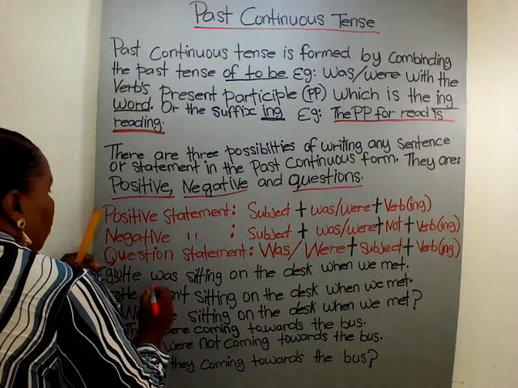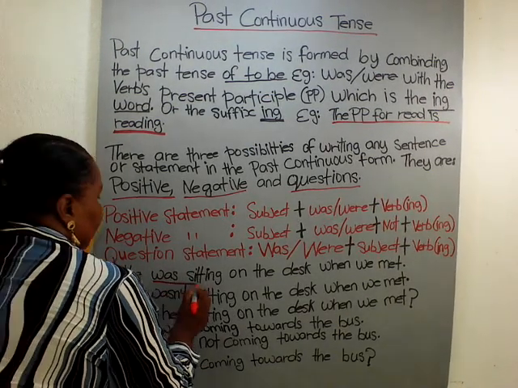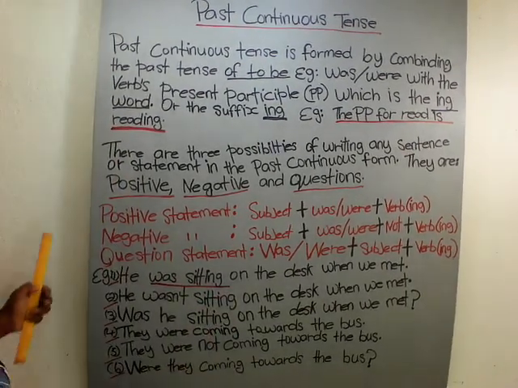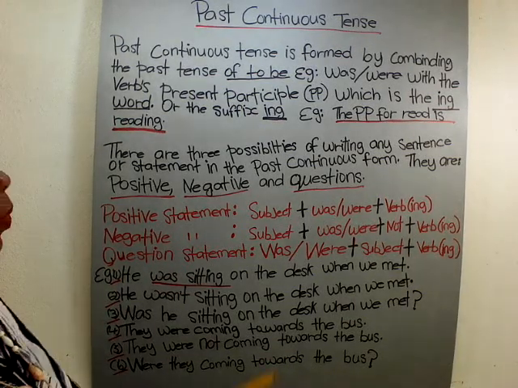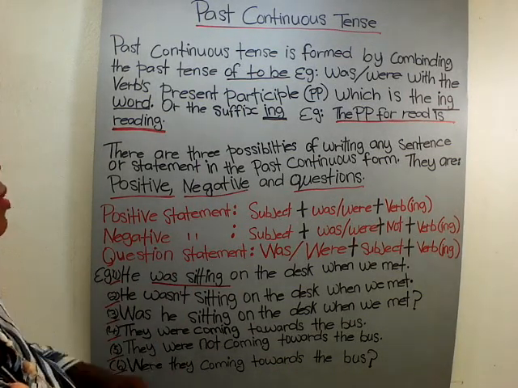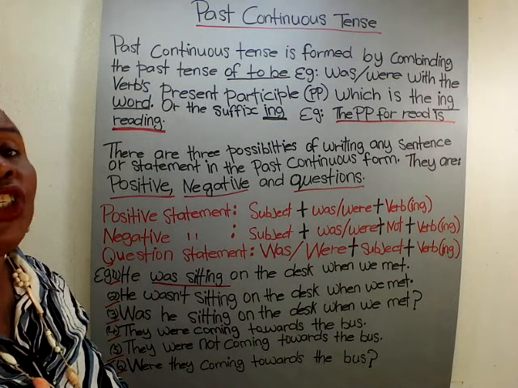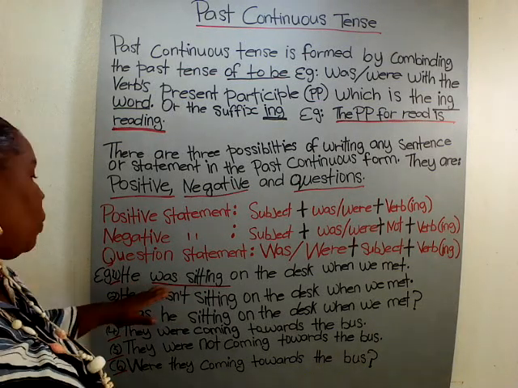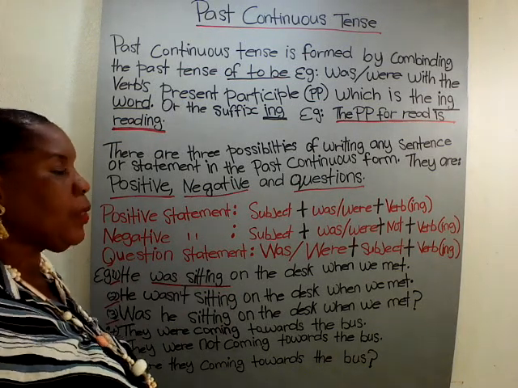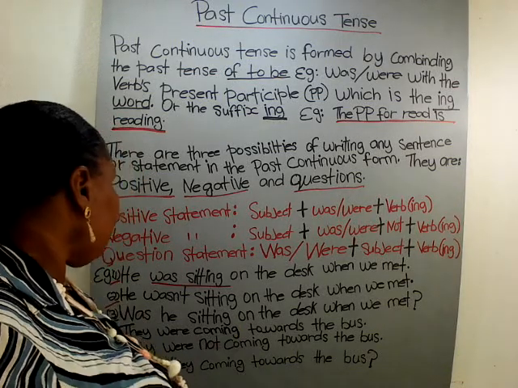Was and sitting. As the note states, we must have the word was or were and the ing verb. So: he was sitting on the desk when we met.